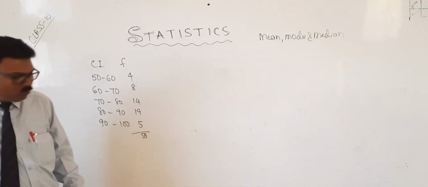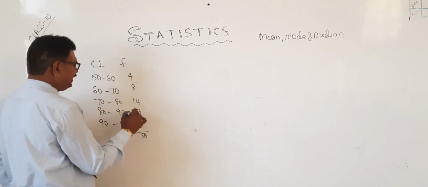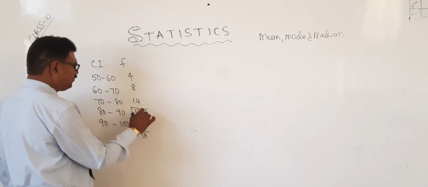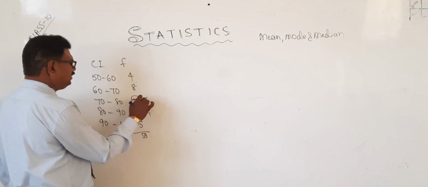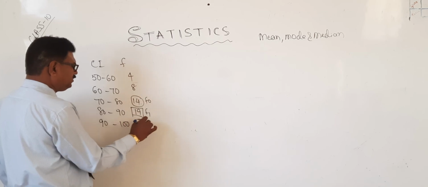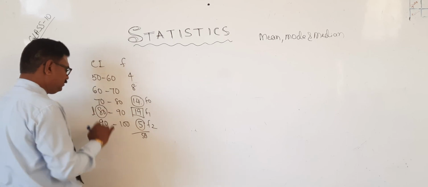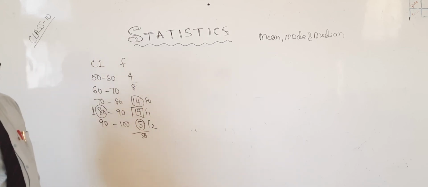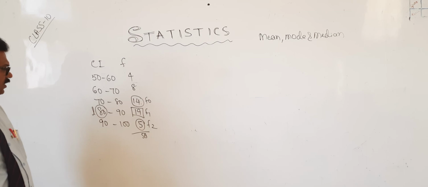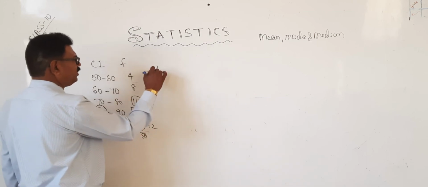Now mode, you see, mode is the highest one, this is the highest frequency, therefore f1, this is f0, this is f2, and this is nothing but the lower limit. Okay? Now very simple. What is mode equal to?